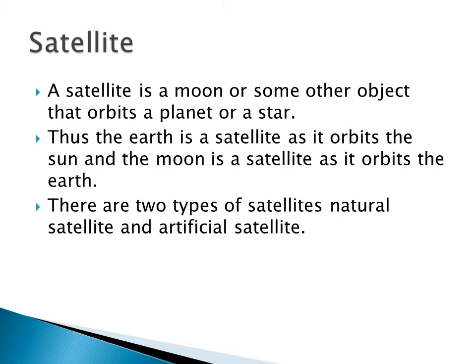There are two types of satellites. The first one is a natural satellite. The second one is called an artificial satellite. How many types are there? There are 2 types: a natural satellite and an artificial satellite.